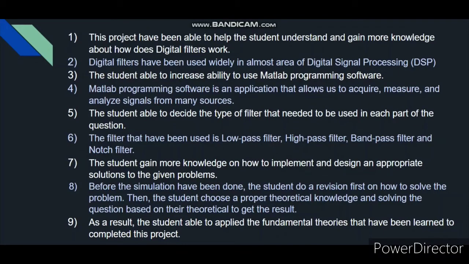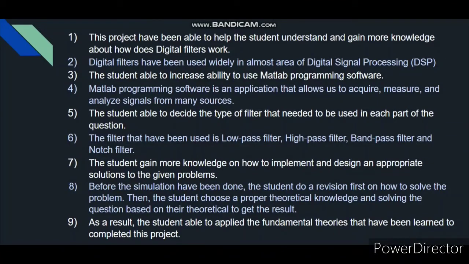Next, the students are able to increase their ability to use MATLAB programming software. MATLAB is an application that allows us to acquire, measure, and analyze signals from many sources. As you can see in the result or analysis part, the signal has been generated successfully by using this software. To get the signal, the students use the right coding that suits the question.